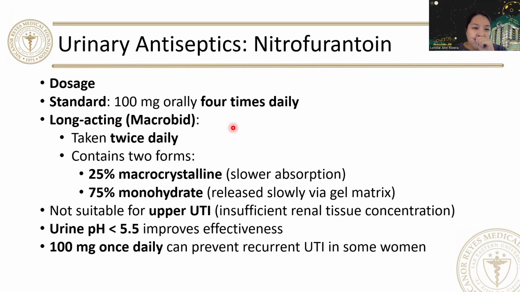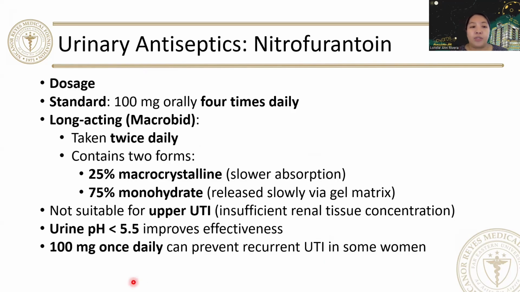So the dose is 100 milligram 4 times a day. The long-acting one, Macrobid, available, is taken twice daily. It contains two forms, the macrocrystalline, 25%, it has lower absorption, and 75% monohydrate, which is released slowly via gel matrix. It is not suitable for upper UTI infection, and the urine pH of less than 5 improves effectiveness, 100 milligram once daily can prevent recurrent UTI in some women.